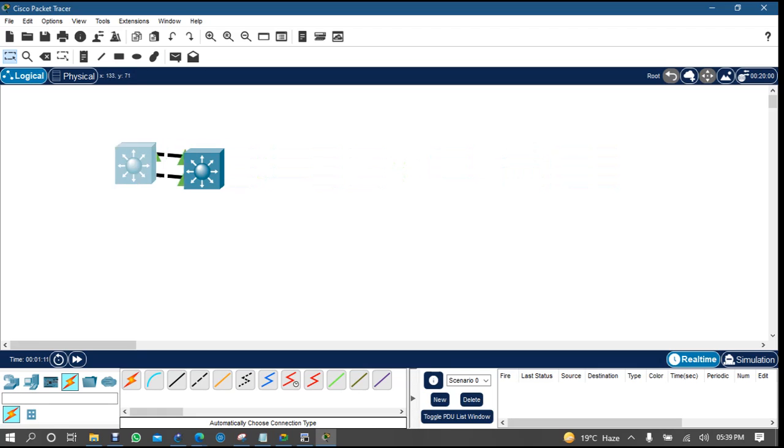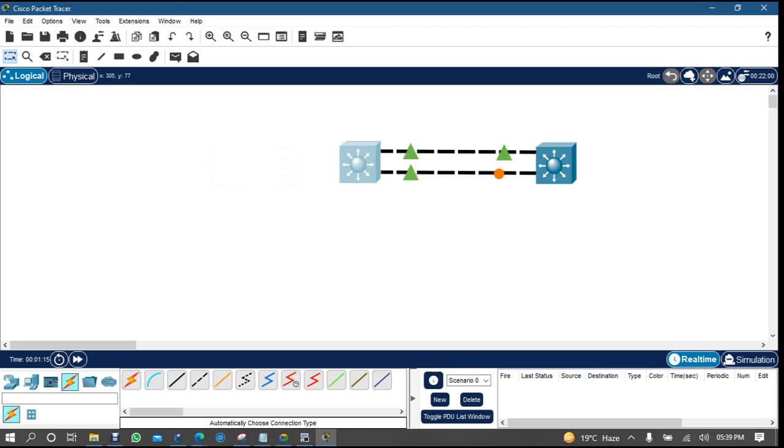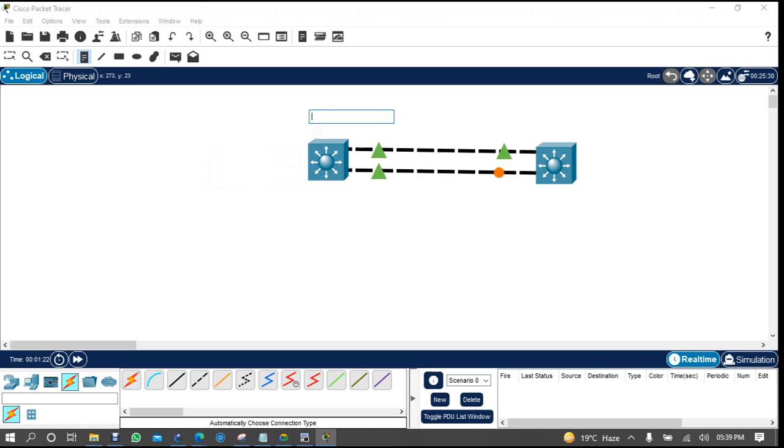Okay, so this is my switch 1. This is my switch 2, right? Okay. So I will write here, this is my switch 1 as a root. And this is my switch 2.